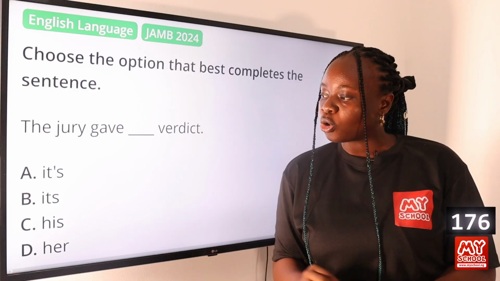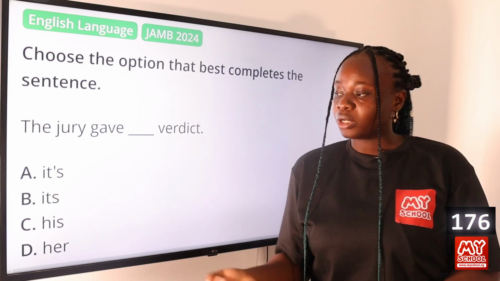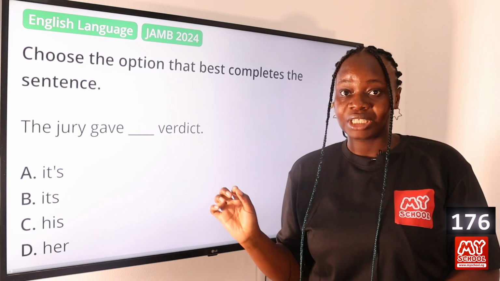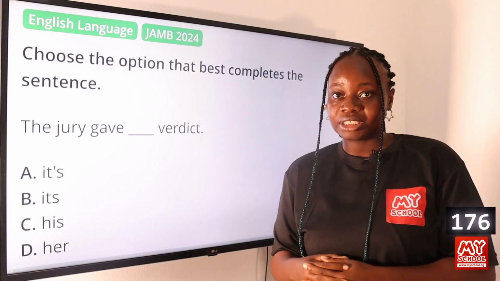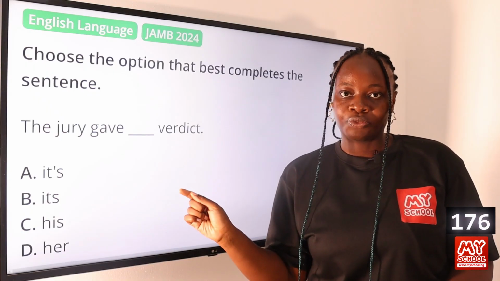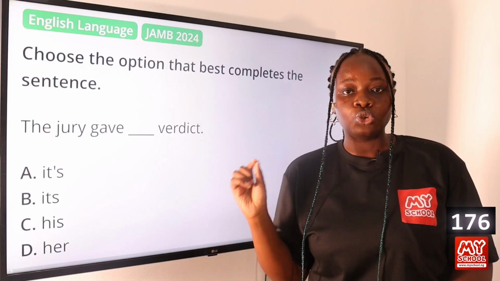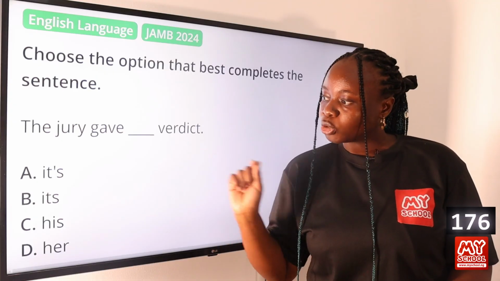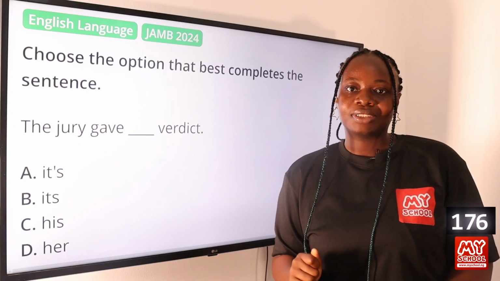So you do not make use of the singular gender pronouns, but you make use of it, the neuter gender, to refer to this collective of people. So you also do not make use of the it with the apostrophe. Whenever you're using a possessive pronoun, you do not make use of the apostrophe. So option B, its, is the answer to this question.